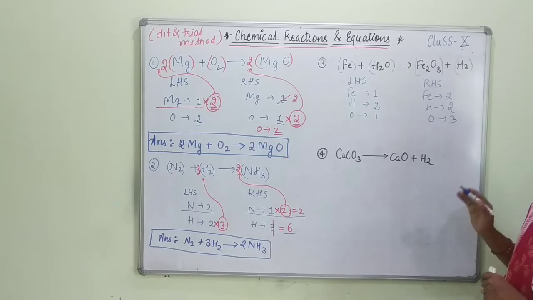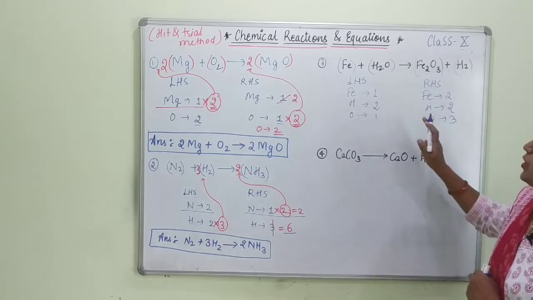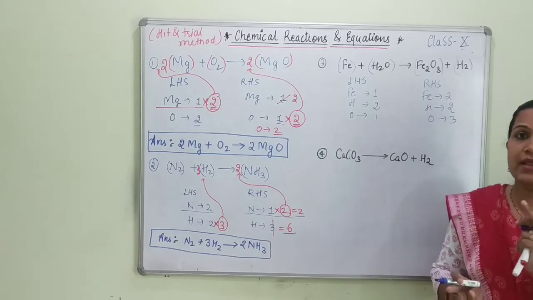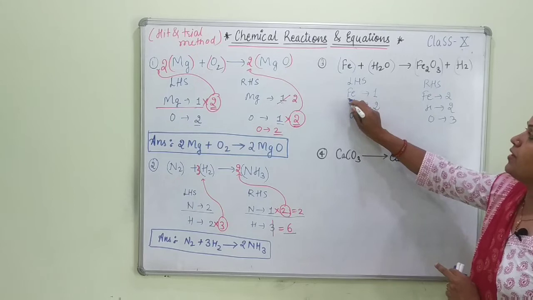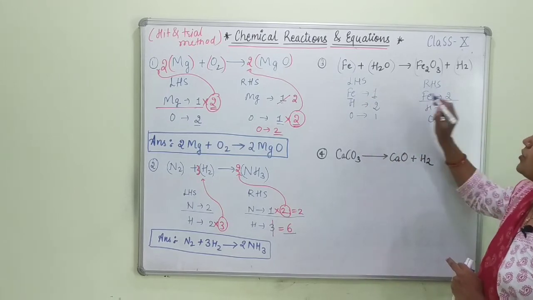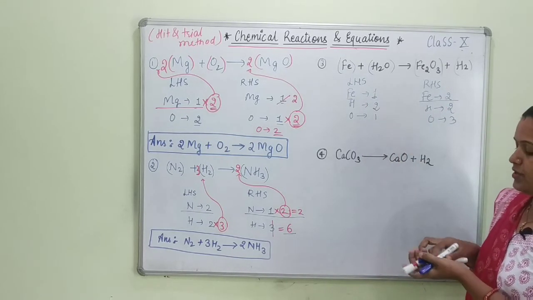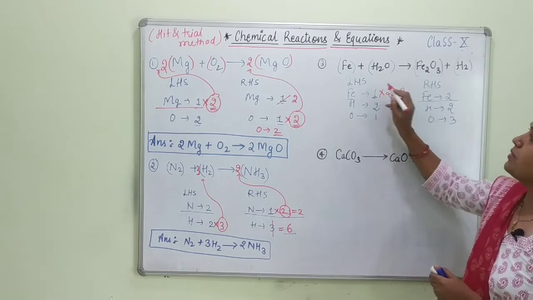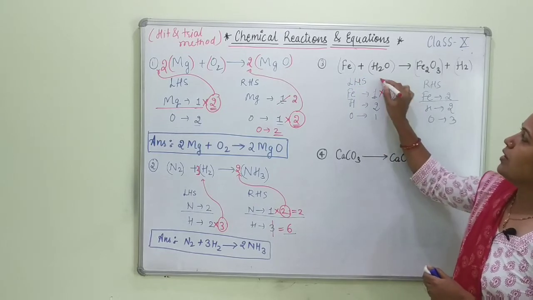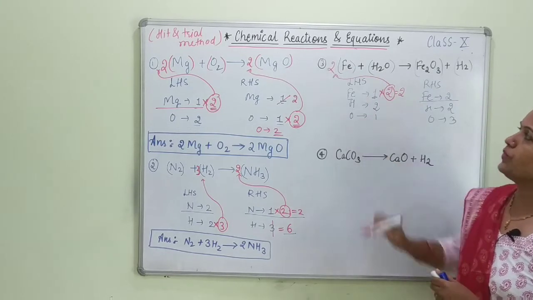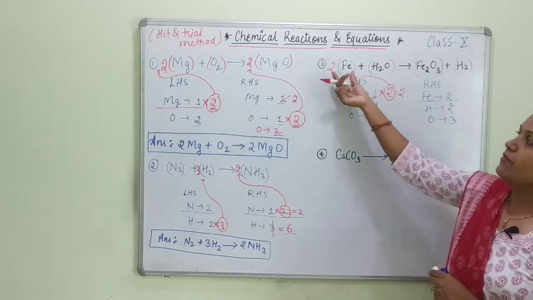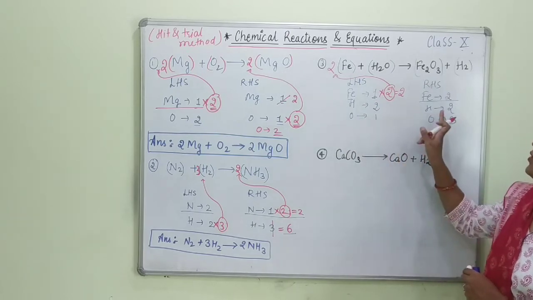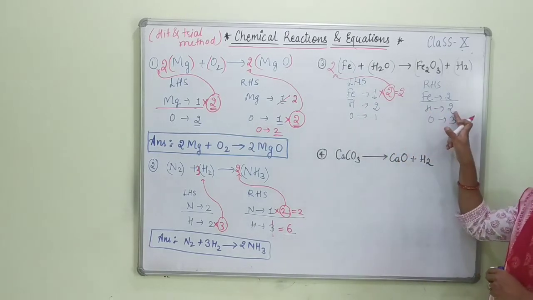Okay, now let's start balancing. As students, we know that we should always be in the habit of balancing the atoms other than oxygen and hydrogen. So here it is Fe1 and Fe2. So what I will be doing, I will be multiplying this 1 by 2 and so it becomes 2, and simply I will be writing this 2 in front of Fe. Got it? Now as I have written 2, no other elements are present, so no need to check one more time.